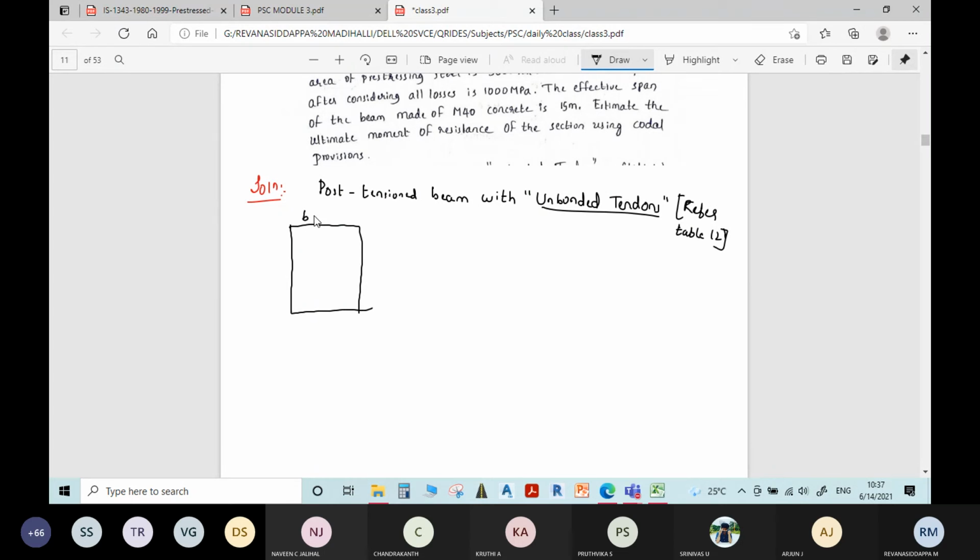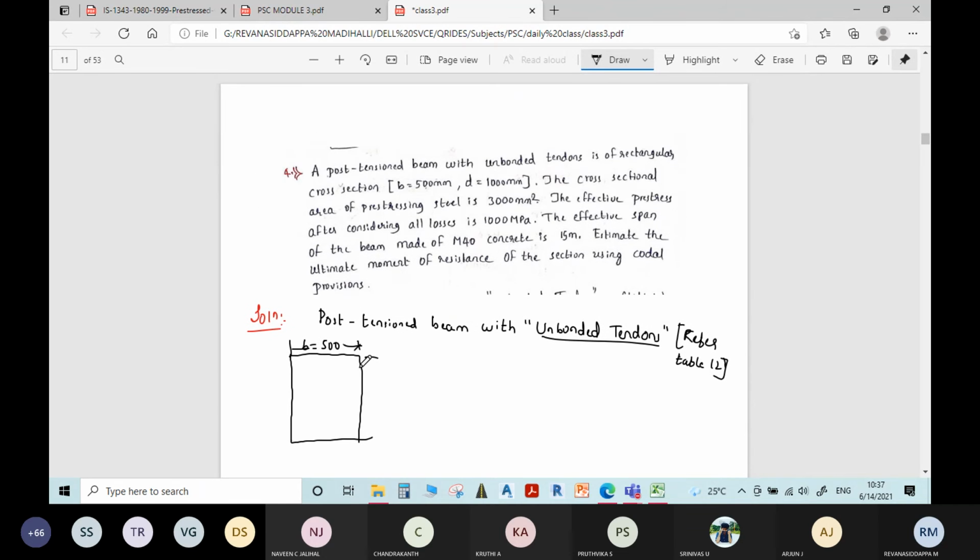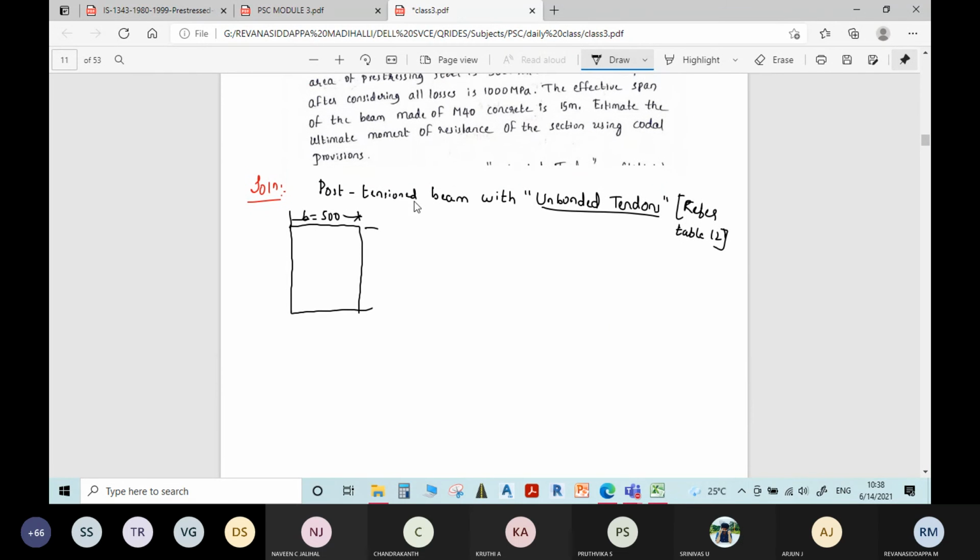B is equal to 500. D, small d only, effective depth only, 1000 mm.